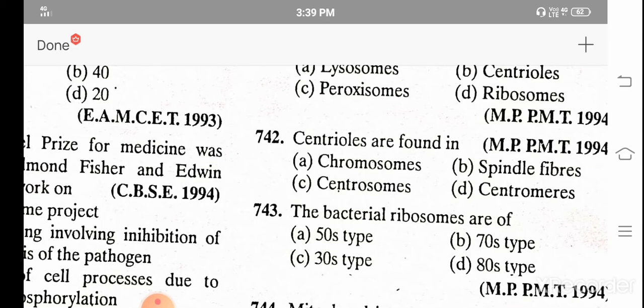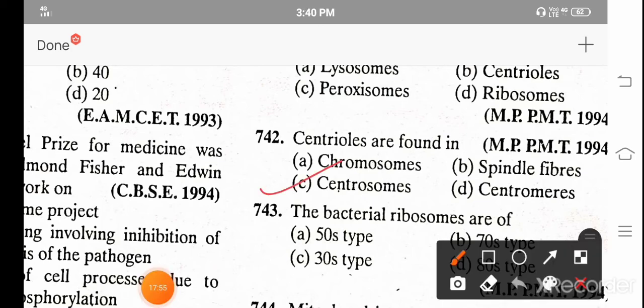Centrioles are found in A. Chromosomes, B. Spindle fiber, C. Centrosomes, and D. Centromere. And the correct answer is C. Centrosome.